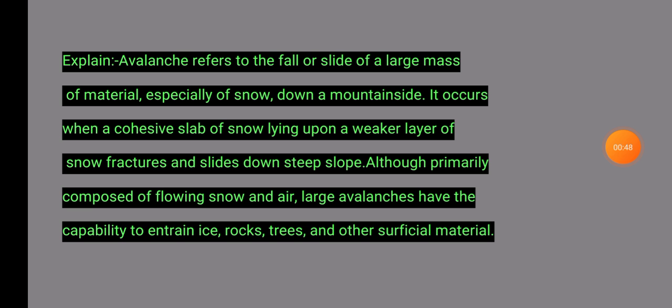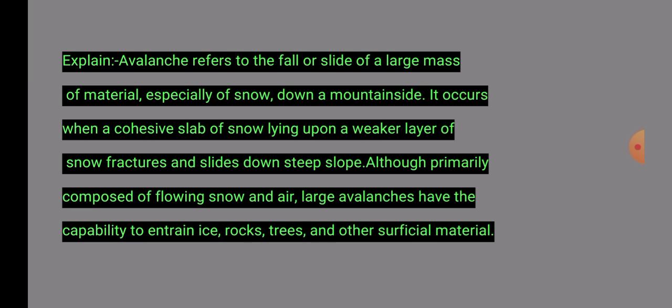And first number question explain. Avalanche refers to the fall or slide of a large mass of material, especially snow and ice, down the mountain side. It occurs when a cohesive slab of snow lying upon a weakened layer of snow fractures and slides down the steep slope, and is also primarily composed of flowing snow and air. Large avalanches have the capability of carrying ice, rock, trees and other substantial material.